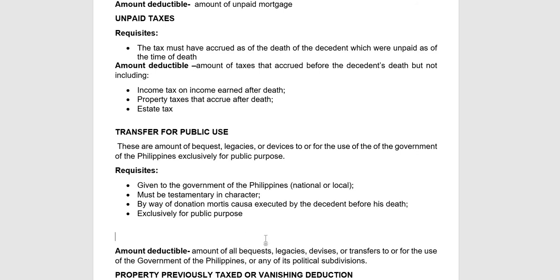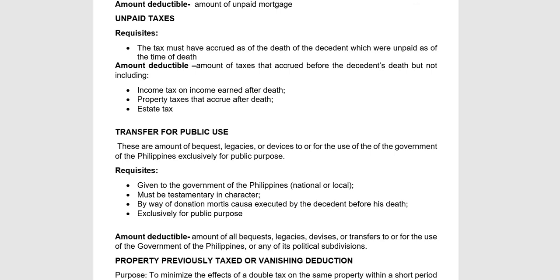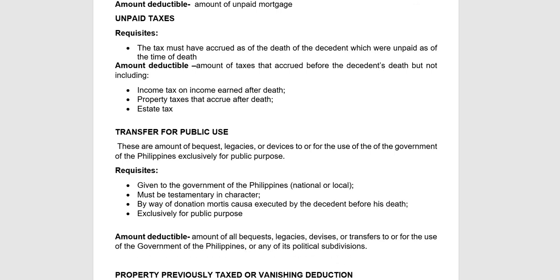So the amount deductible is the transfer for public use that is included in the gross estate. Whatever amount is in the gross estate is what you claim as deduction. So, the amount of all bequests, legacies, devices, or transfers to or for the use of the government of the Philippines or any of its political subdivisions. Okay? So the amount deductible is the amount in the gross estate, meaning the fair market value of the property at the time of death.